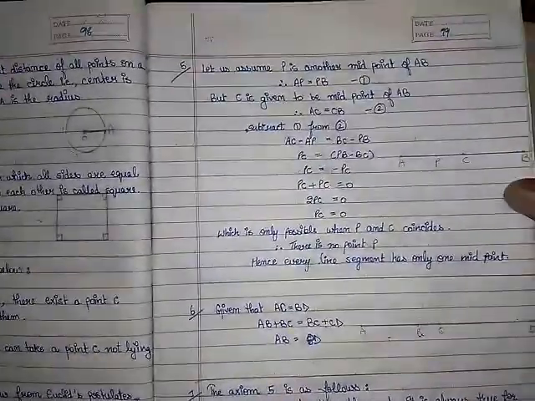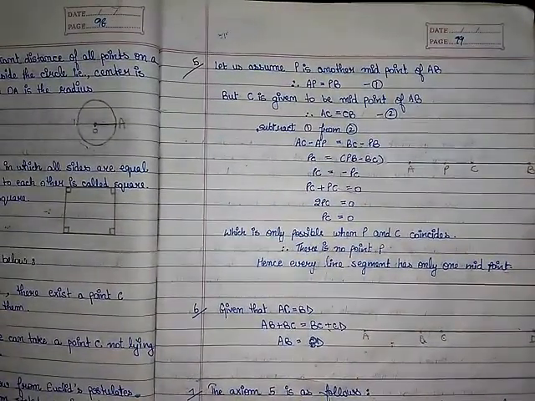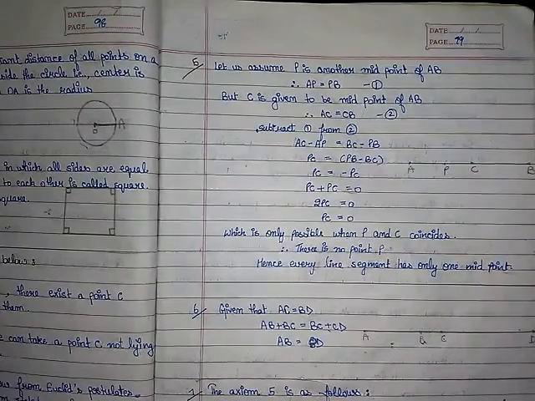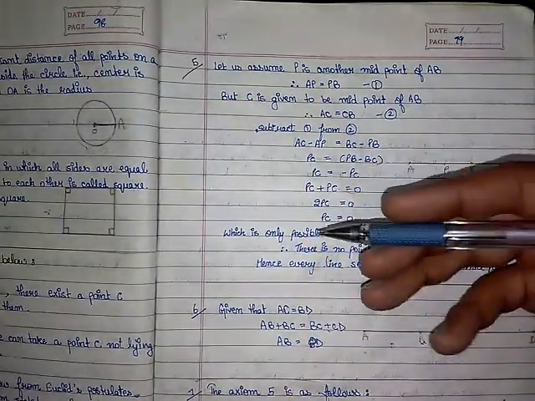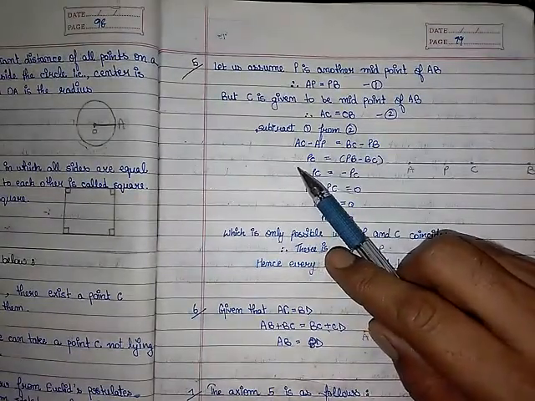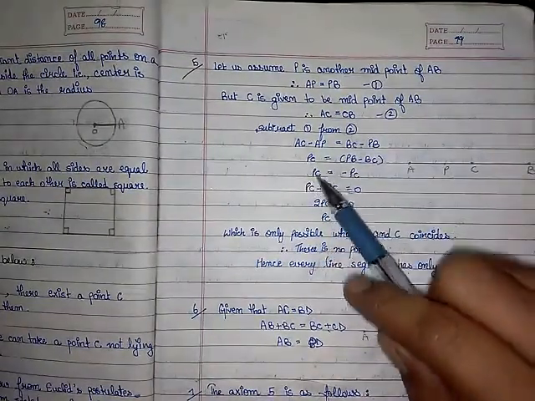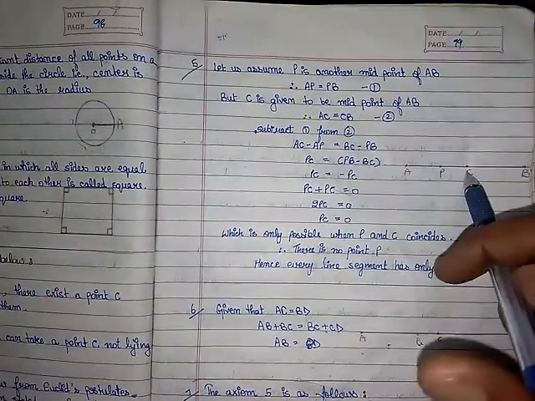It's very simple. So then come to the question number 5. In the above question, point C is called a midpoint. It is given that AC is equal to BC, then we can say C is the midpoint. Prove that every line segment has one and only one midpoint. Okay, one line segment will be having one and only one midpoint, that is C.